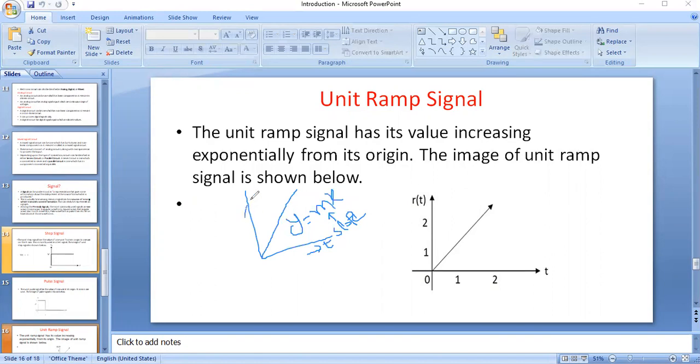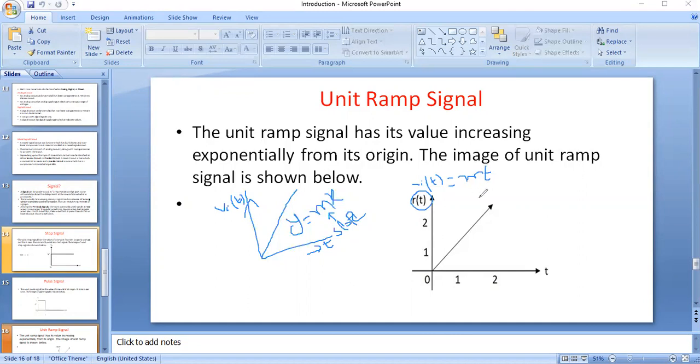In the y-axis, we are taking our signal representation, voltage. So vi of t is equal to m times t. m is nothing but the slope. We can take it as m or alpha, some constant. And in the x-axis we have time.